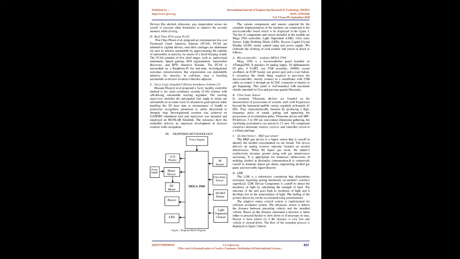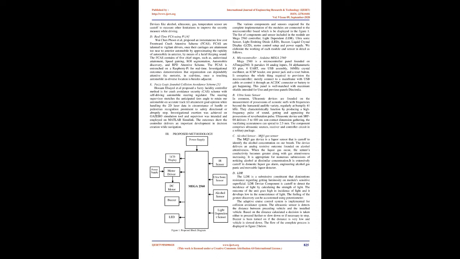See ADAS 3. Gopalakrishnan et al. propose a method to stop overspeeding and automobile crashes, and driver attentiveness schemes are discussed. RFID readers are used for detecting the speed limit on signposts. The speed of the automobile is managed based on information obtained from tags. Devices like alcohol, ultrasonic, gas, and temperature sensors are used to measure other limitations to improve the safety measures while driving.